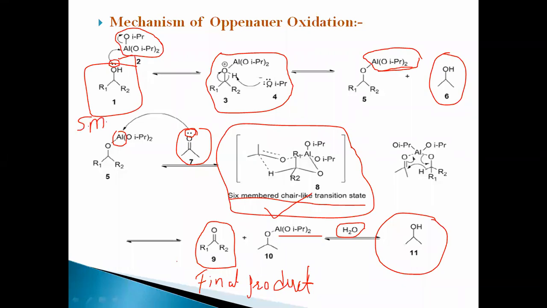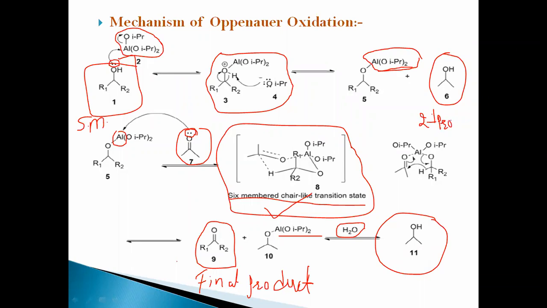This is the final product and this is the starting material. The starting material reacts with aluminum isopropoxide, where the unshared electrons on the oxygen are shared with the aluminum, with liberation of one isopropyl molecule from the aluminum isopropoxide and formation of the intermediate aluminum isopropoxide along with the secondary alcohol, forming 2-propanol.